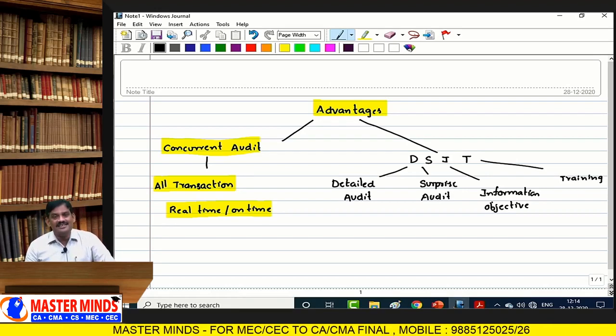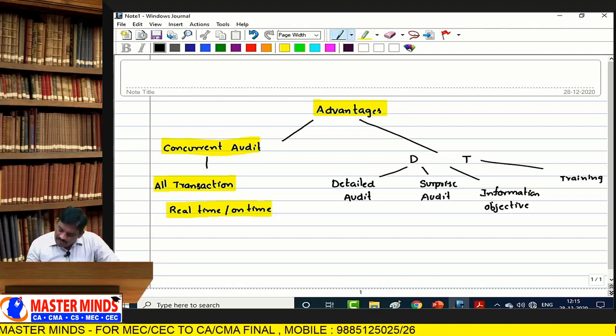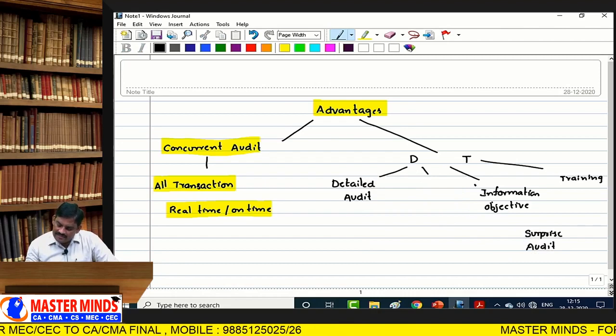The cheat code is DIST. Better, you can write DIST. Order is not the important criterion here.